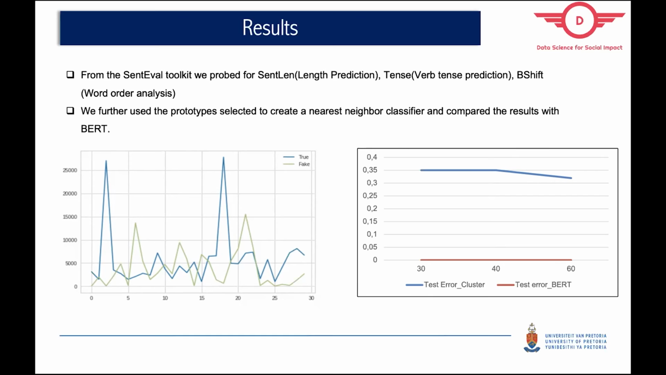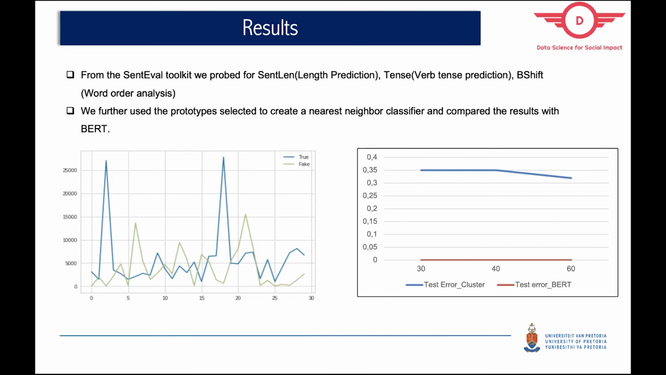We used SentLen, which is the length prediction, Tense, which is verb tense prediction, and TopConst or word order analysis. With SentLen, what we found is that the fake news is usually short in sentences, whilst true news usually has lengthy sentences. And in both cases, we had high accuracy for tense as well as word order analysis, which means that those two linguistic properties are very crucial in terms of predicting whether a text is true or fake.